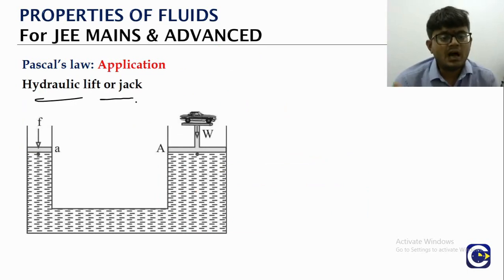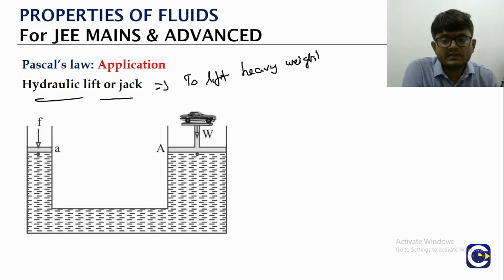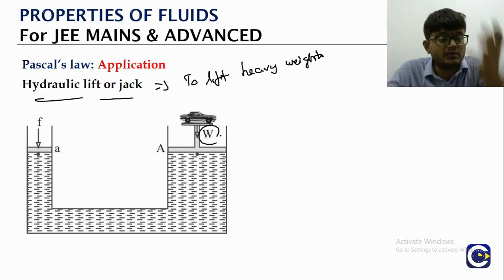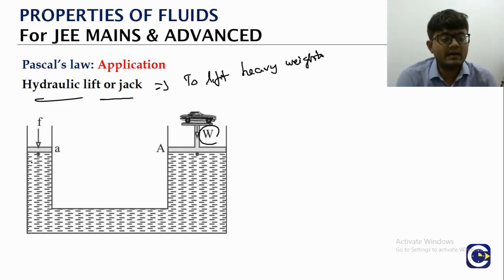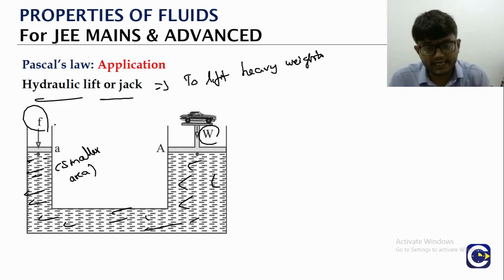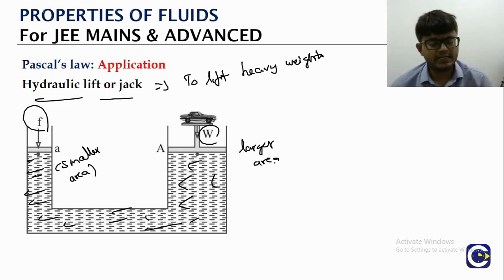But hydraulic lift is the device that is used to lift heavy weights. Let's say, for example, we have a car of weight W. It's not very easy to lift it. But what we have is a liquid container which has two sides. One side has a smaller area, which we also call the input side. The other side has a larger area, that is the output side.